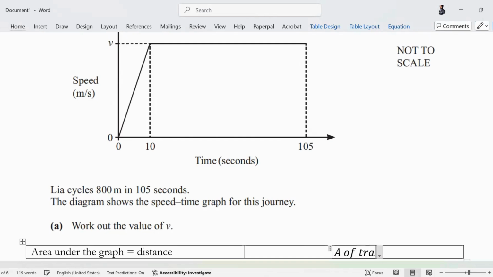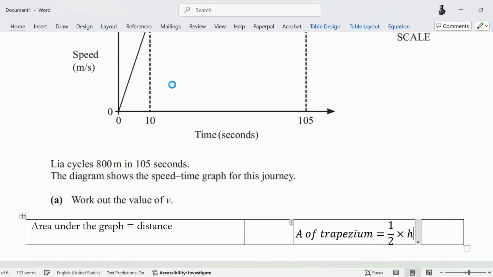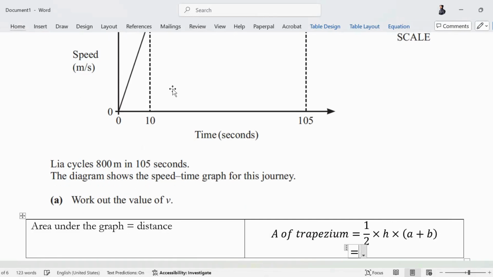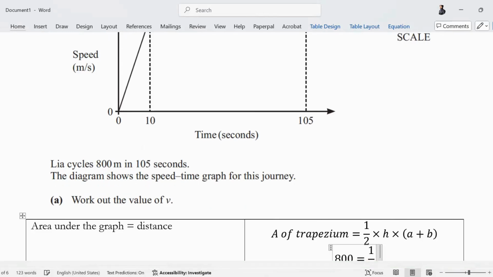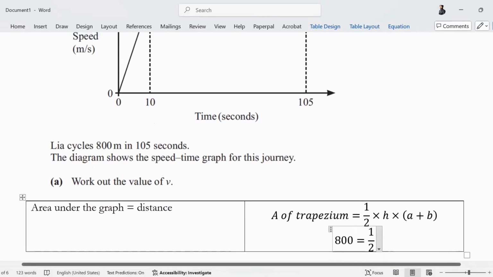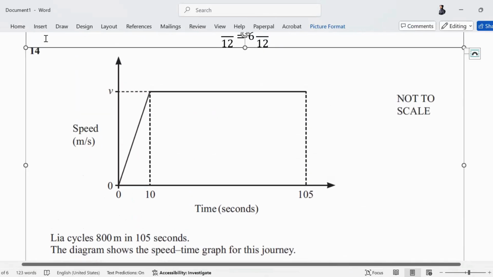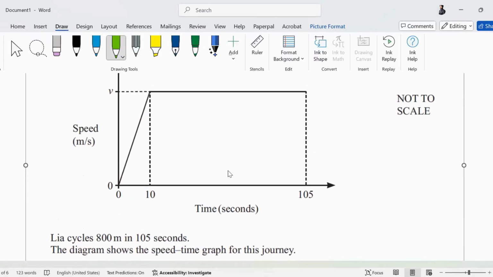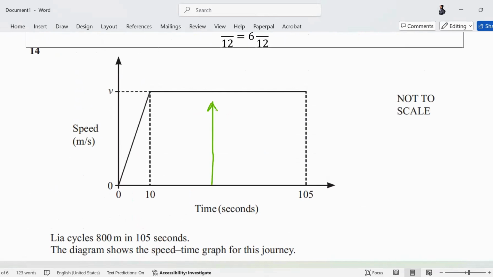Area of trapezium is half into height into sum of parallel sides. So you know the area is 800. You know half. What is the height and what are the parallel sides? Height is, this is the height. Yes. We will use V as the height. Height is V. And what about parallel sides?